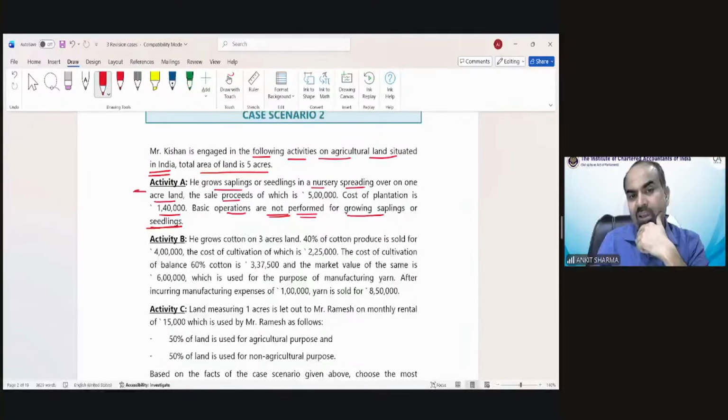So can you tell me, is this activity regarded as agricultural income as per the provision you must have read under the agricultural income concept, or is it not an agricultural income? If the basic operations are not performed for growing sapling or seeding. So in case of nursery business, is it exempted or not?